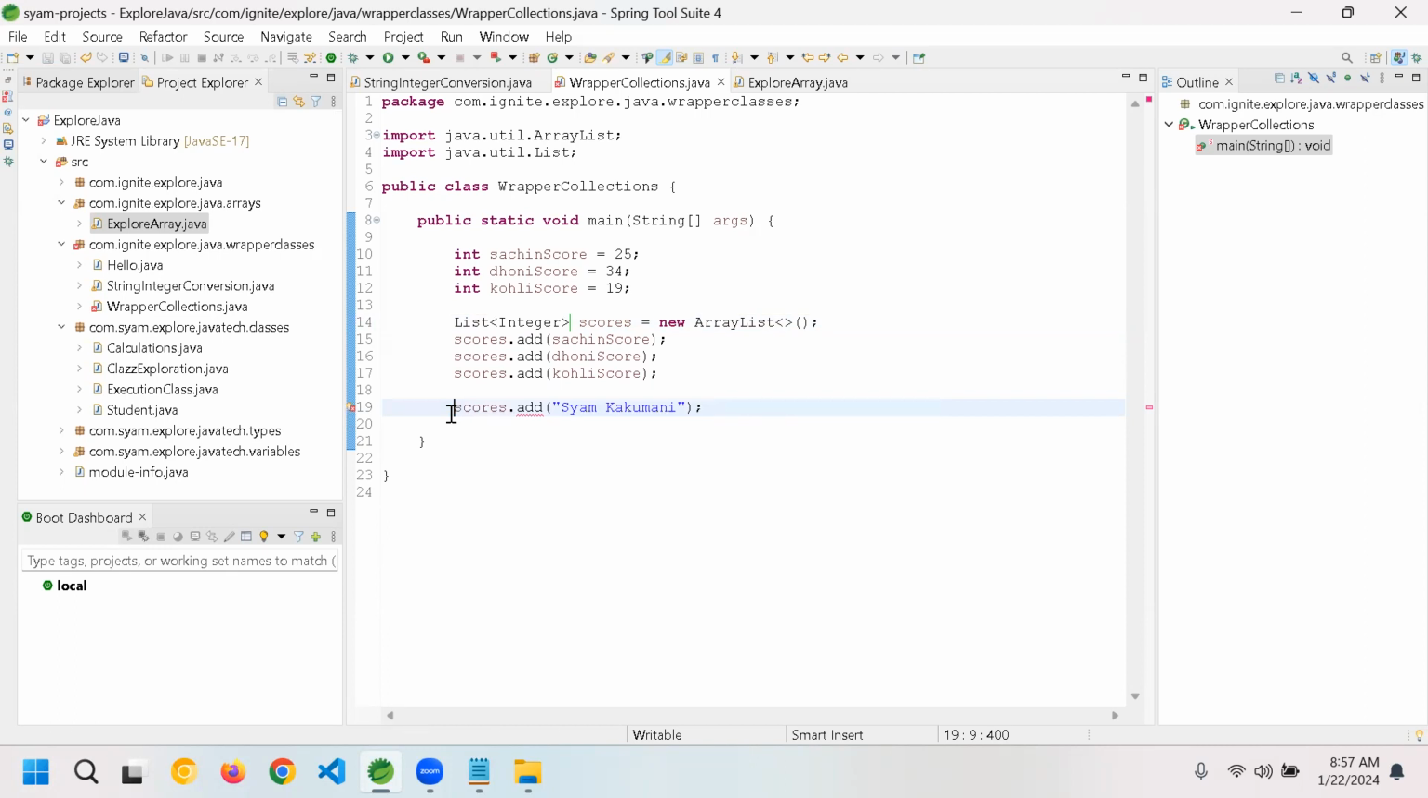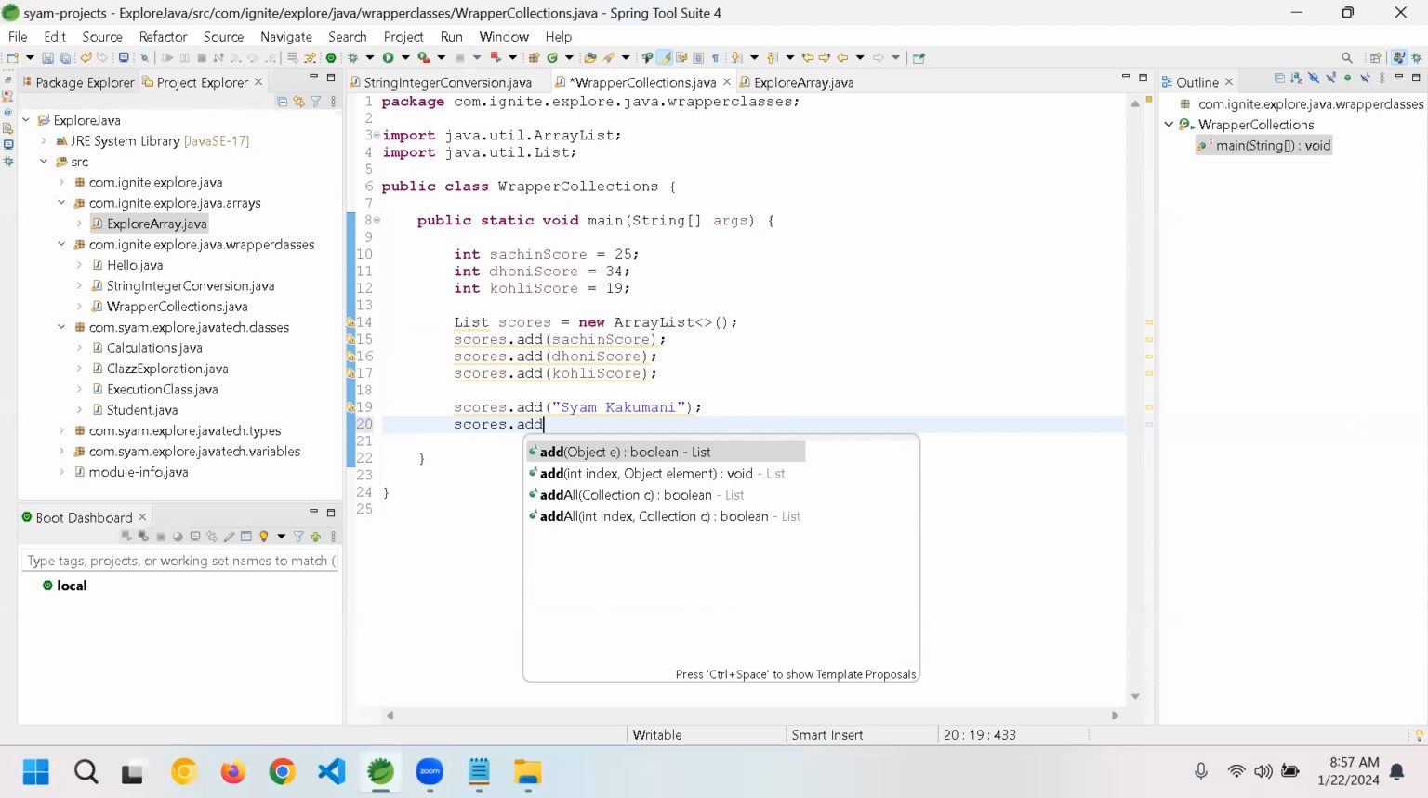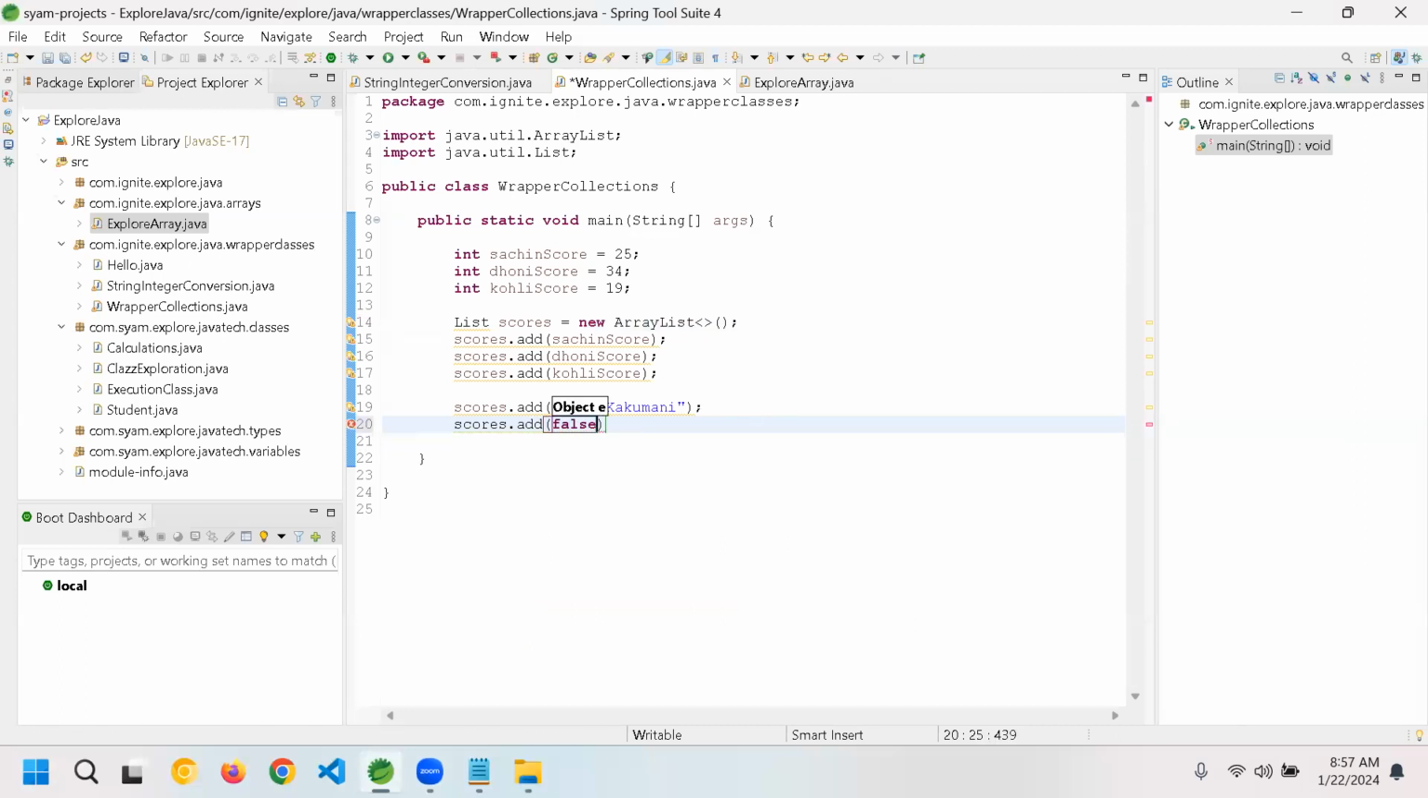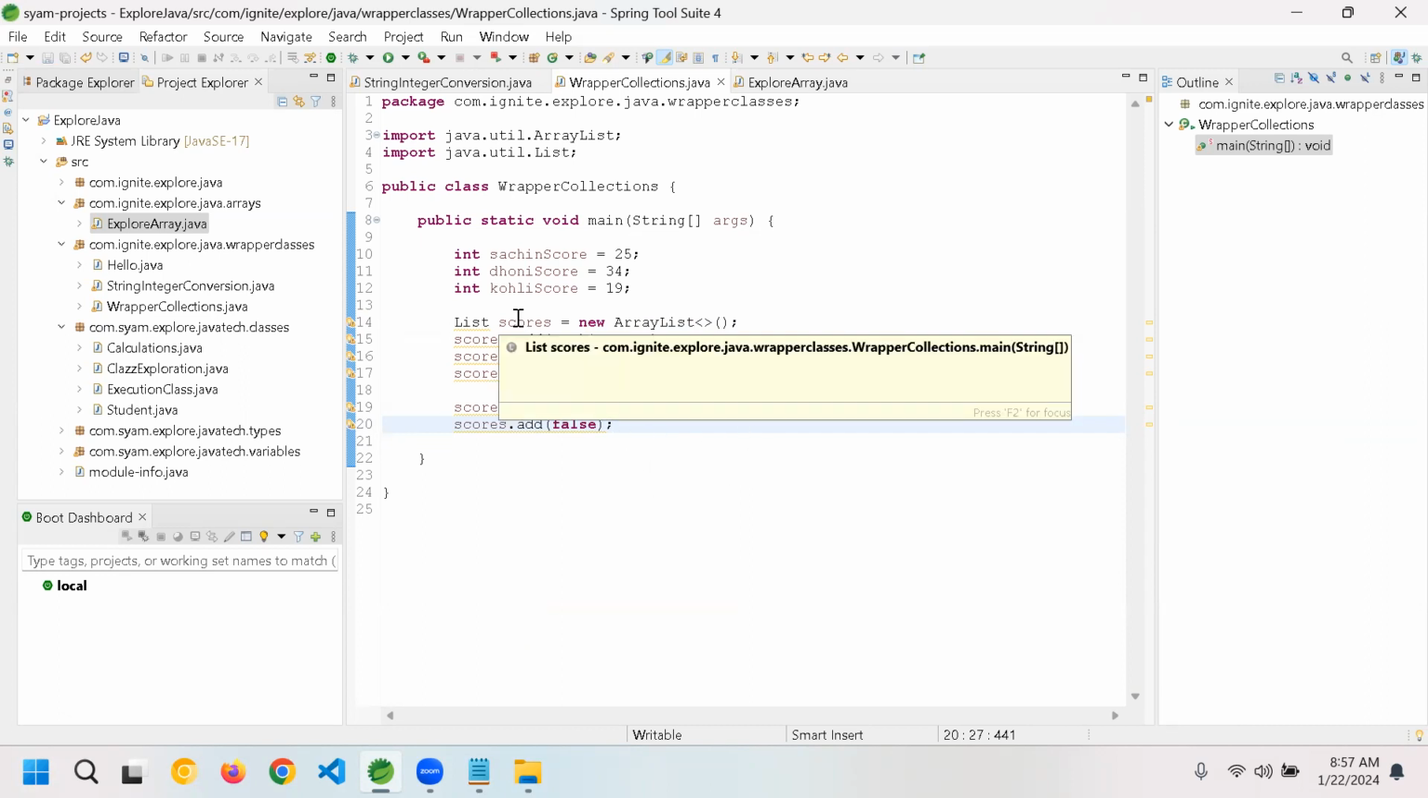It is telling me, boss, earlier it doesn't have any data type. Okay, you're good to add anything. Let's say I can add here also scores.add, I'll give false also, right? I can add anything, because the reason is scores, which is a list, is accepting any type of data type.